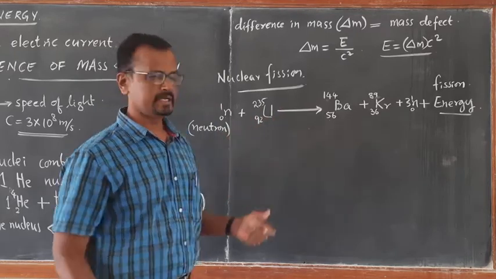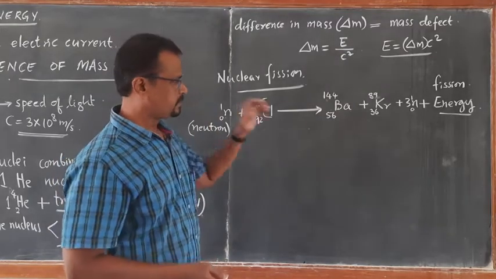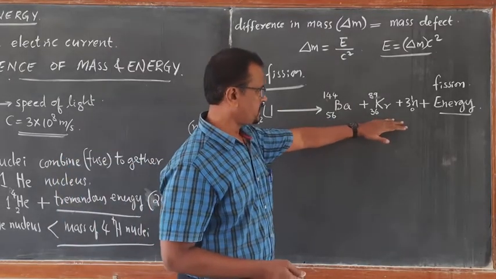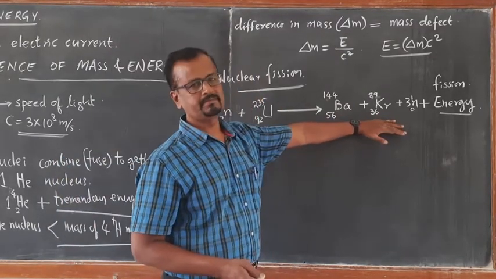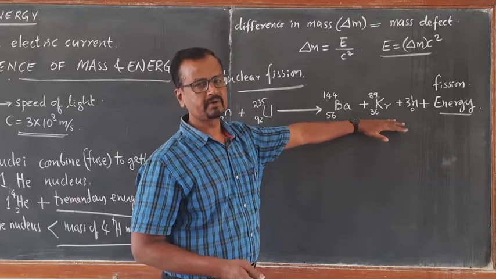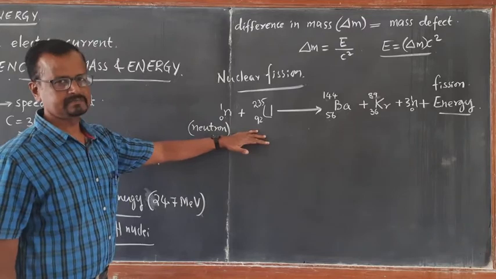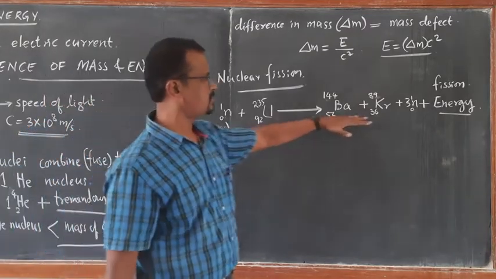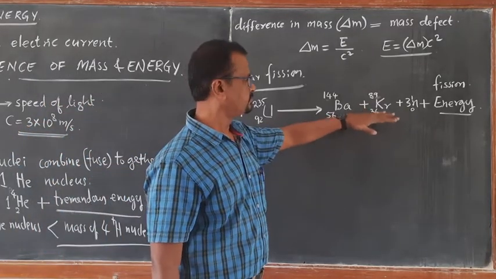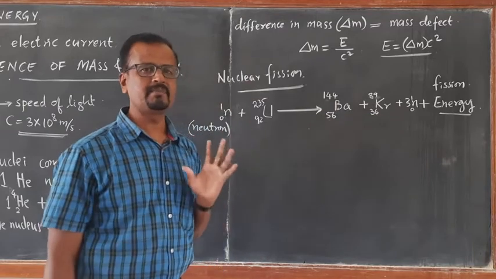But actually, when you calculate the total mass of these product nuclei and the mass of these reactants, these are called reactants, these are called products, if you take the difference, there is always some mass disappearing.